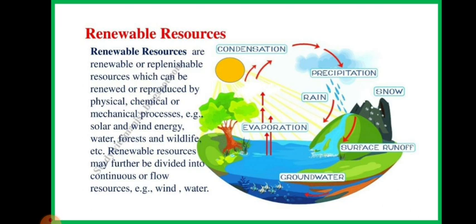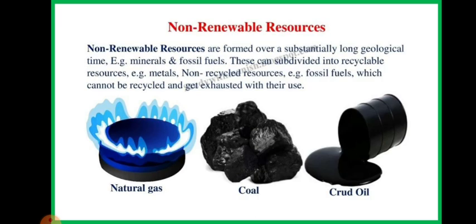Now one more question arises. The renewable resources, the sunlight, air, land, water, are also known as continuous resources because these resources are never going to be depleted. And they are also known as perpetual resources. So I hope renewable resources are clear to you. Let's move further and learn about the non-renewable resources.